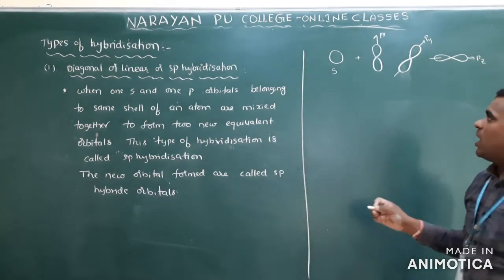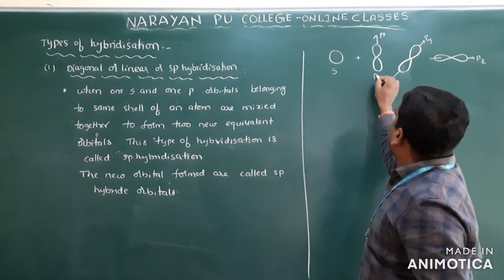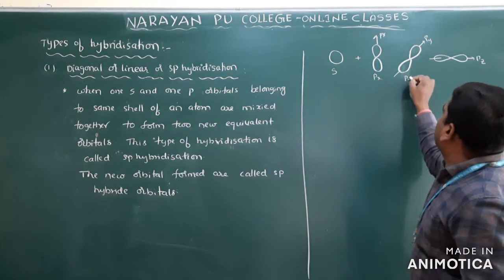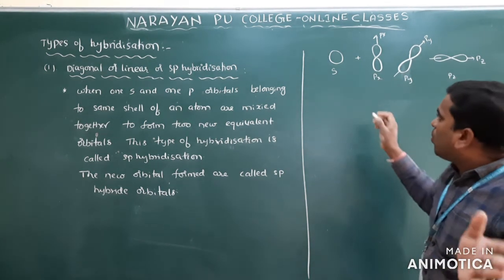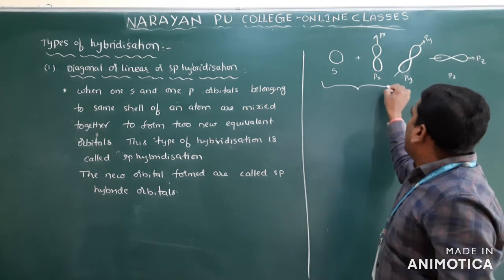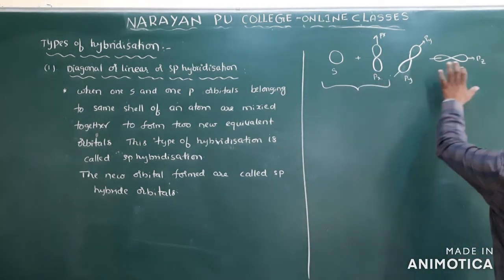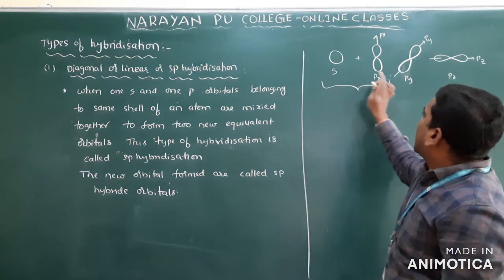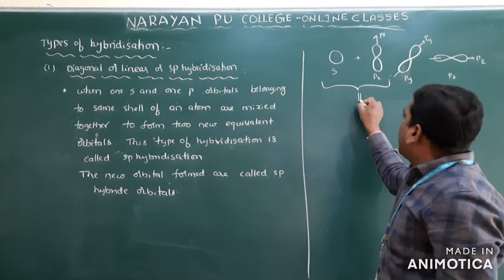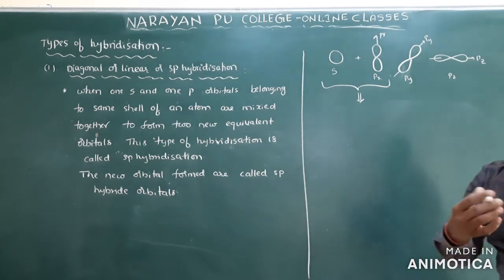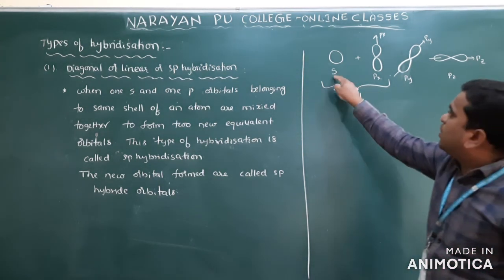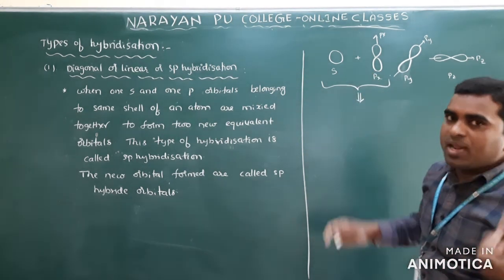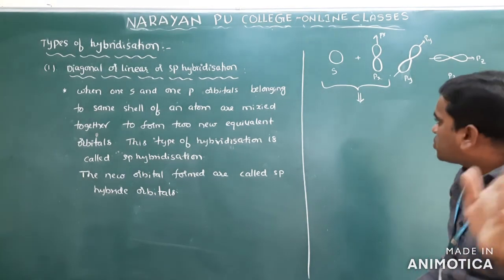Which orbitals are mixing here? One s and one p, it can be px, pz, or py, whatever it may be. So one s and one px are mixed together and form two hybrid orbitals.